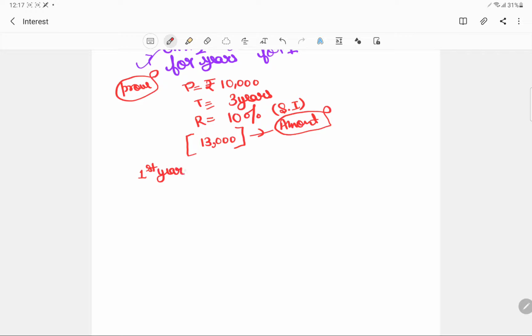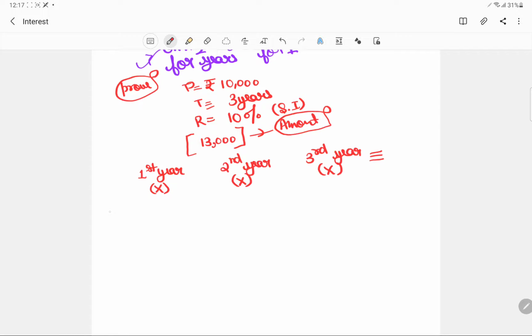At the end of the first year I will pay an installment X. At the end of the second year I will pay an installment X, and at the end of the third year I will pay an installment X. And this is how the final amount would be recovered. Okay, so let's try and see this.